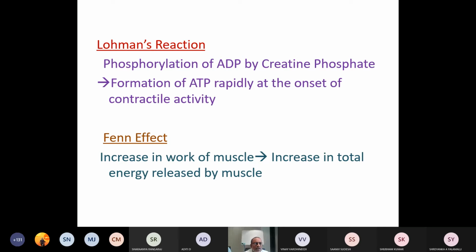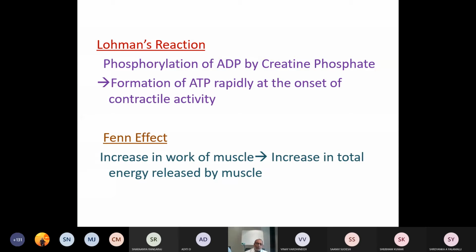What is the Fenn effect? When there is an increase in the muscle work, there will be an increase in the total energy released by the muscle. When you expect the muscle to work more, there will be more release of energy by the muscle, which is felt.